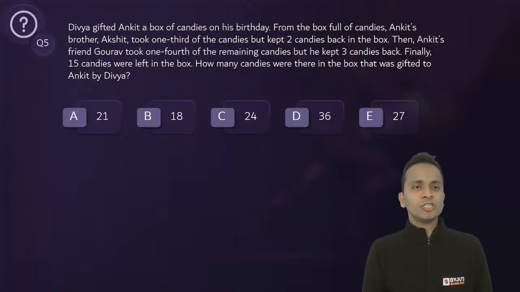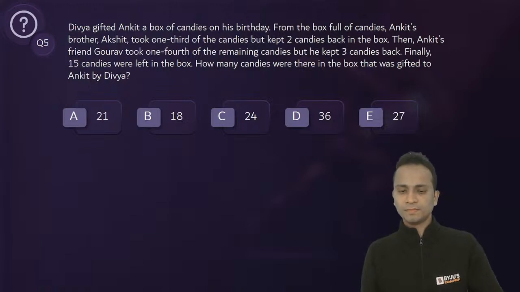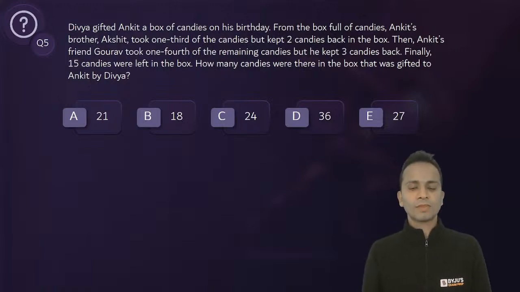Look at the next question, question number 5. The question is, Divya gifted Ankit a box of candies on his birthday.